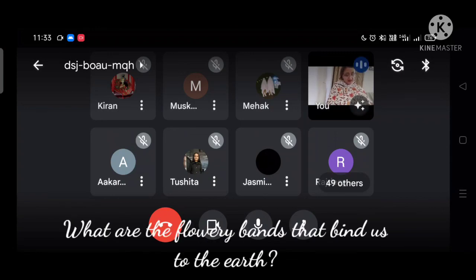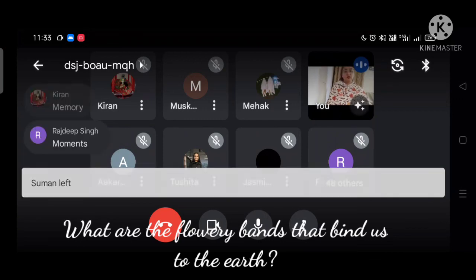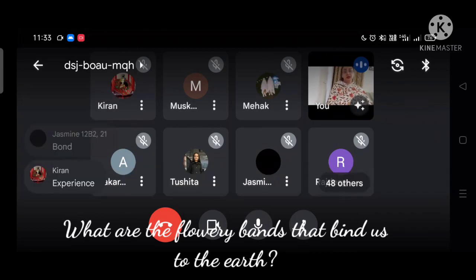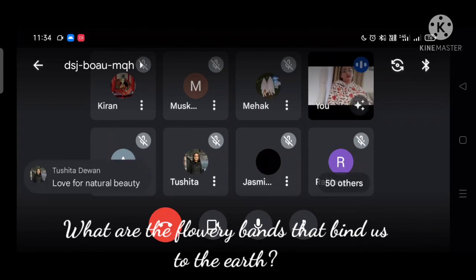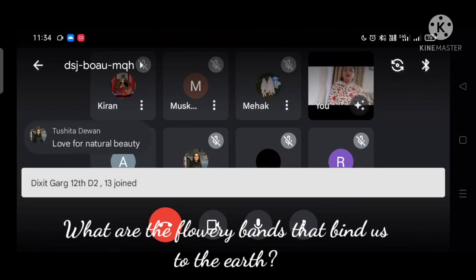What are these flowery bands that bind us to the earth? They are memories, they are connections, they are any form of beauty, and it can be the moments that we create, the actions that we do, the experiences, the kind of gestures we have, and you can give examples of gestures of kindness, gestures of love, gestures of companionship, or you can say any form of beauty, anything of beauty, love for natural beauty. Okay, so all these are flowery bands.